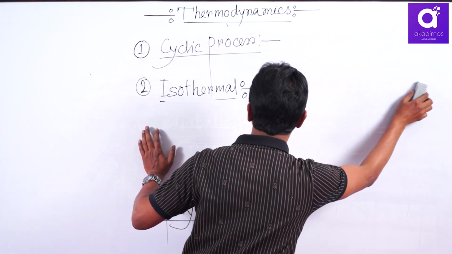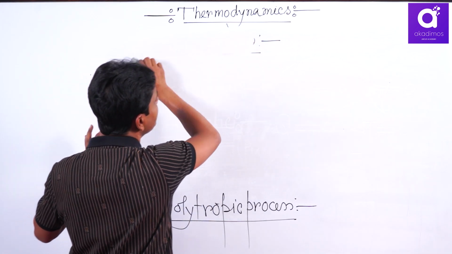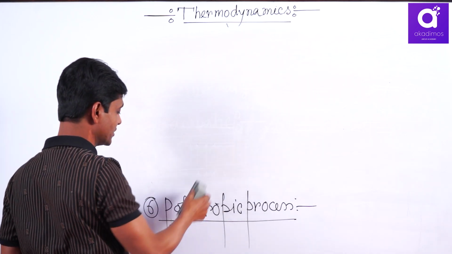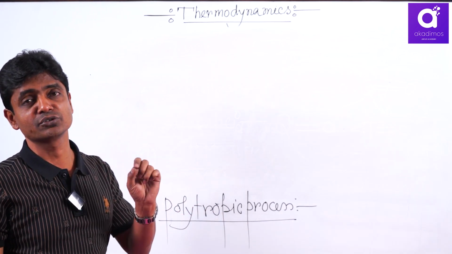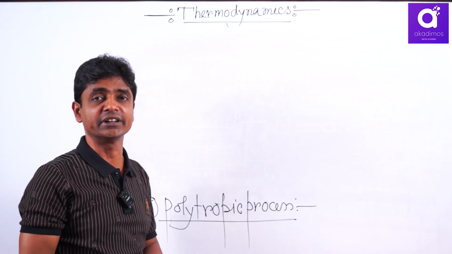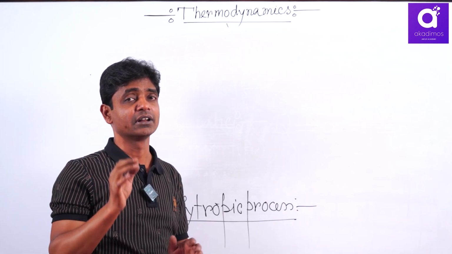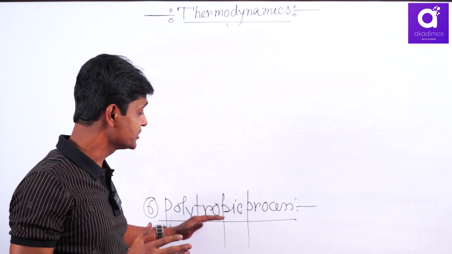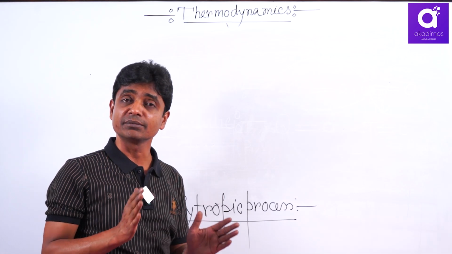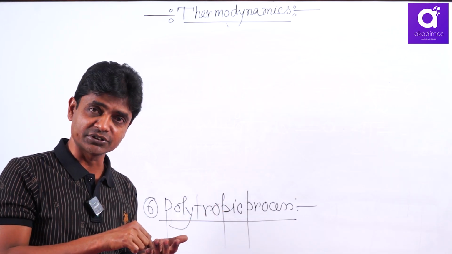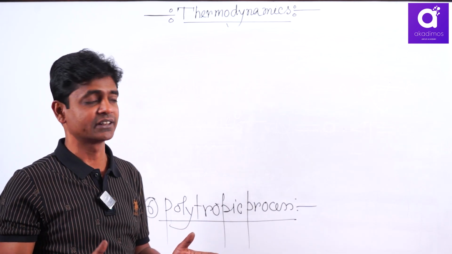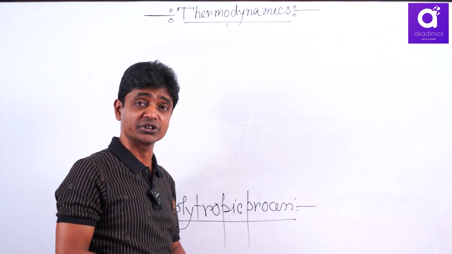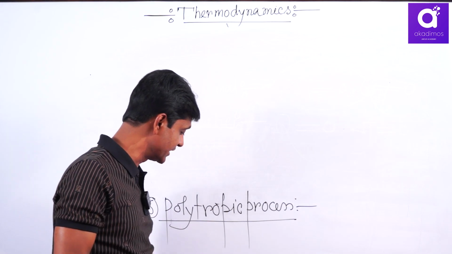Heat capacity is the amount of heat required to increase the temperature by 1 Kelvin, or the amount of heat you have to extract from the system to decrease the temperature by 1 Kelvin. At any instant, the heat capacity of the system is constant. That means the initial heat capacity and final heat capacity of the system are constant. Then it is called a polytropic process. But it is very difficult to realize.